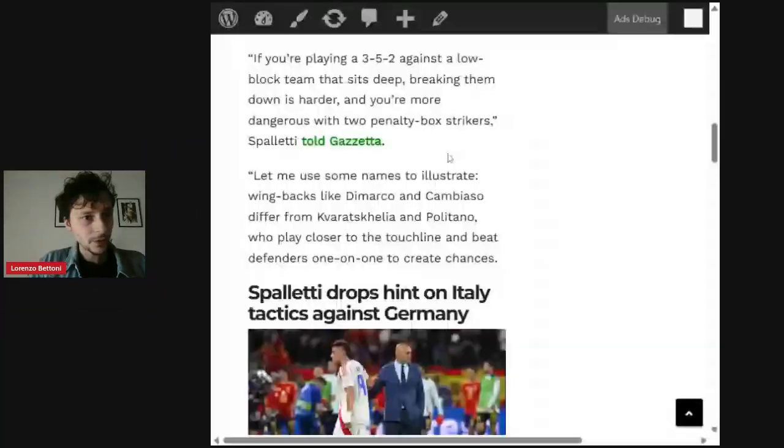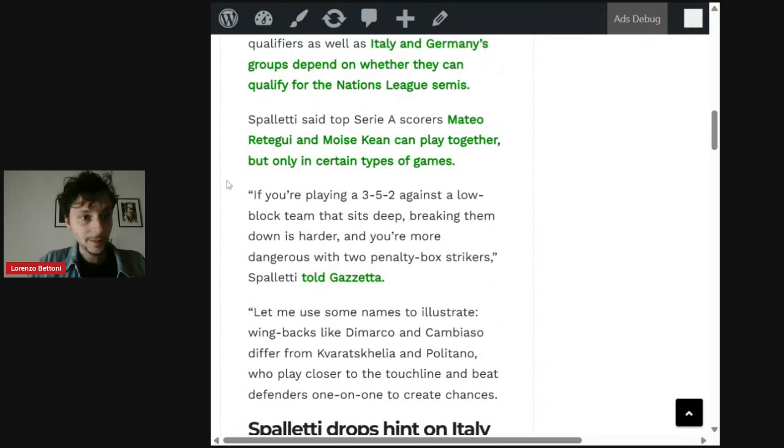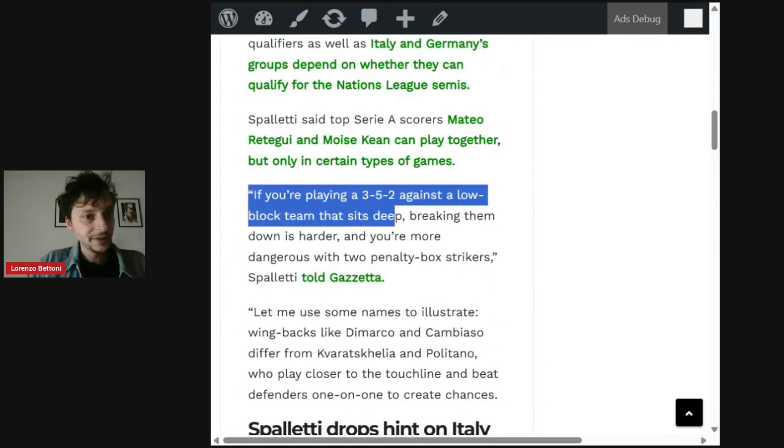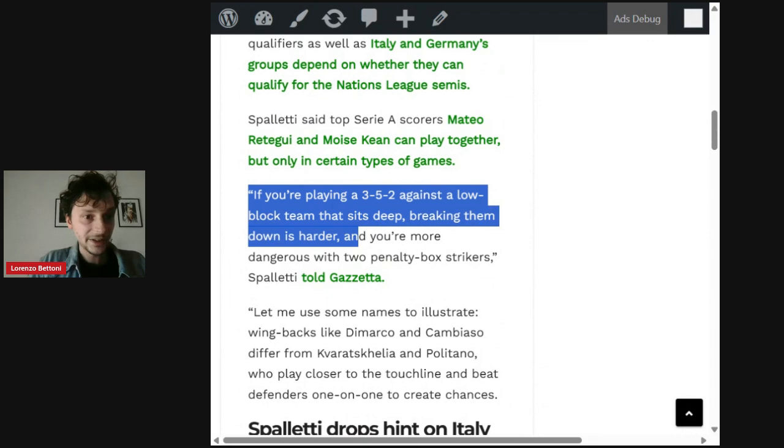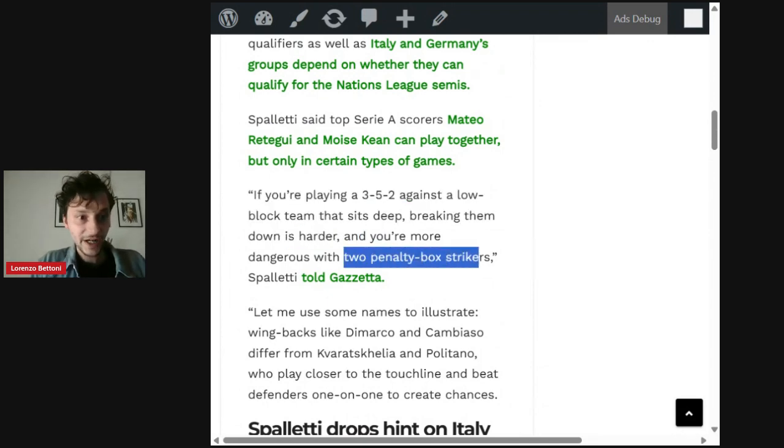Well, talking about the strikers, he said, if you play 3-5-2 against a low block team, breaking them down is harder, and you are more dangerous with two penalty box strikers.